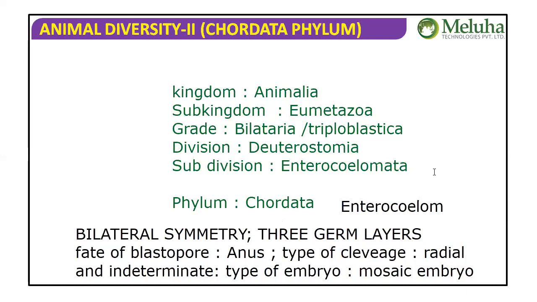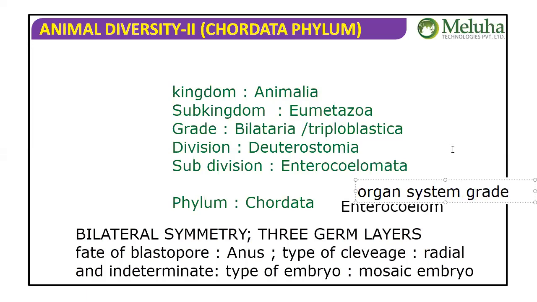Kingdom Animalia, subkingdom Eumetazoa, grade Bilateria Triploblastica, division Deuterostomia, subdivision Enterocoelomata, phylum Chordata, and the bilateral symmetry, three germ layers, organ system grade of organization, that also is right here.